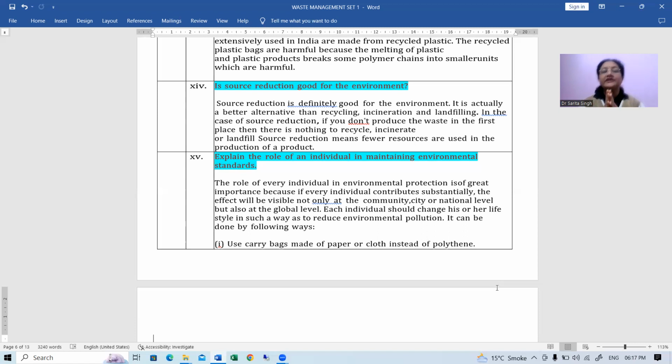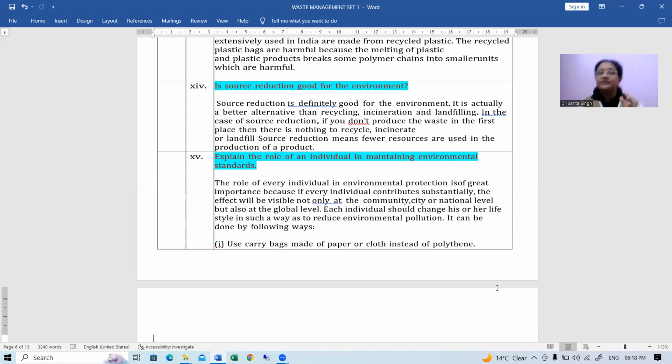Next is, explain the role of an individual in maintaining environmental standards. Now, this is one thing, children, I want to tell you, it can come in the exams, generally this type of questions come, right? And it can come in any of the ways. It can come as an individual, as it is given here in the question, role of an individual in maintaining environmental standards, or it may come as, suppose you are a student, and what is your role in maintaining the environmental standards of your school, right?